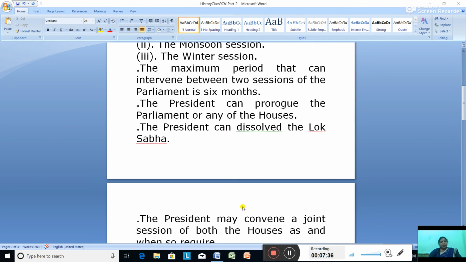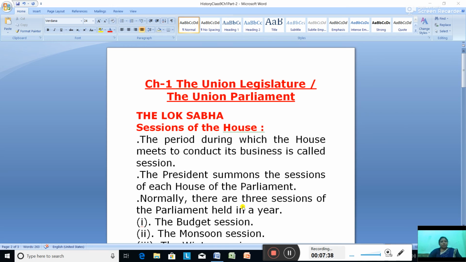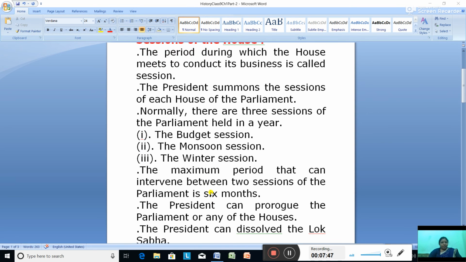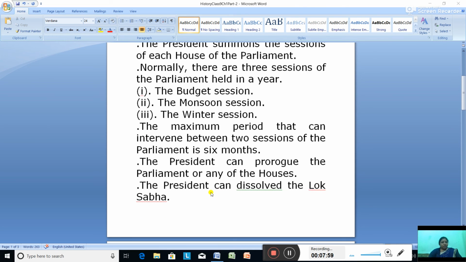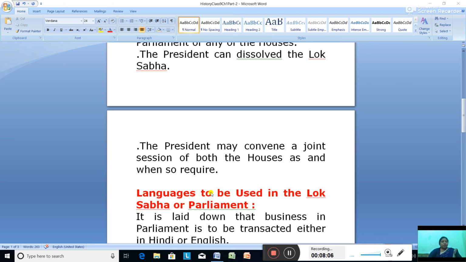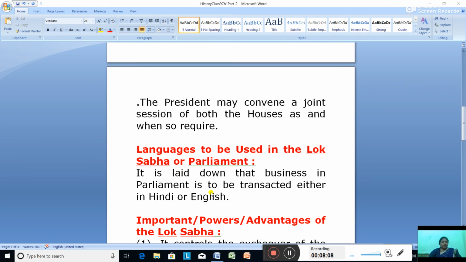Today you have studied the sessions of the Lok Sabha. There are three sessions, and these are called by the president and prorogued by the president. The maximum gap between two sessions should be 6 months. The president has the power to dissolve the Lok Sabha and to call for the joint sitting. The language which can be used is Hindi or English.